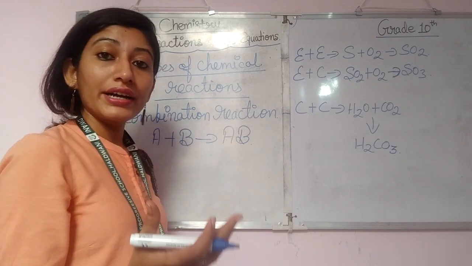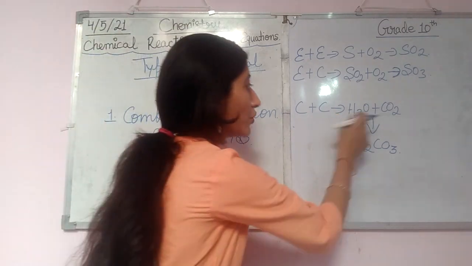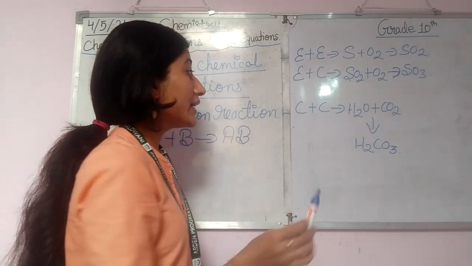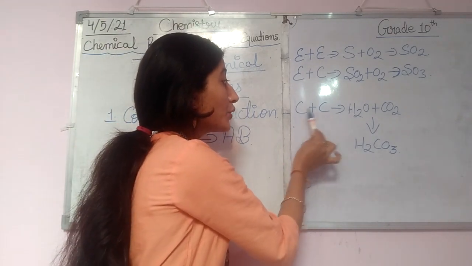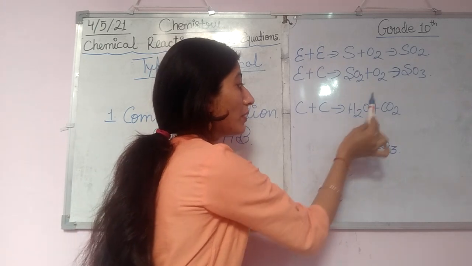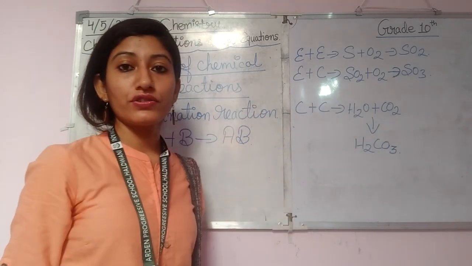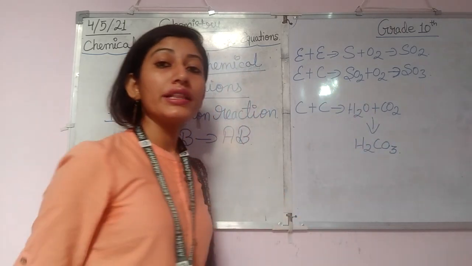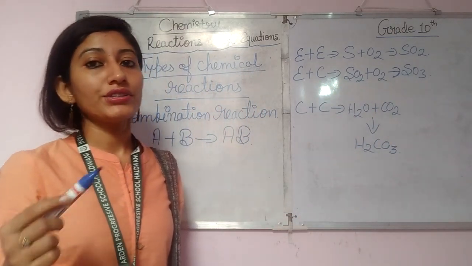Why is it a combination? Because there are two reactants and one single product. It has taken place between two compounds, since water is a compound and carbon dioxide is also a compound. So in this way the combination reaction takes place.